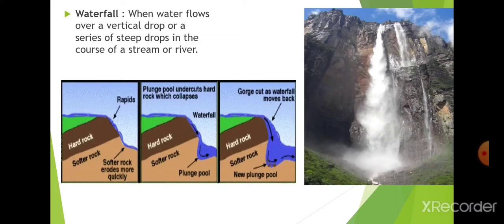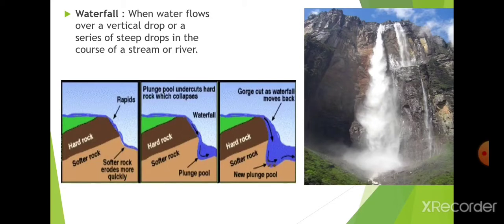After numerous years of continuous erosion, the softer rock gets fully eroded, and the water comes with force and falls vertically from the top of the rock, so it creates the waterfall.